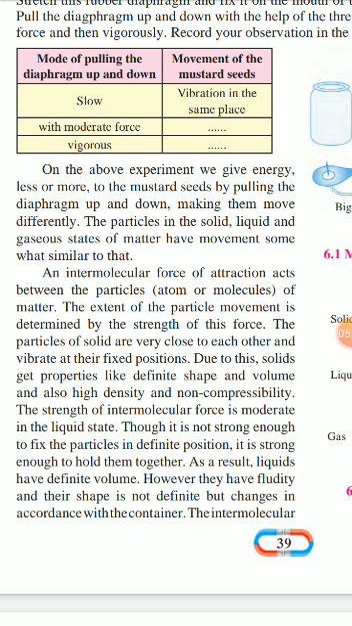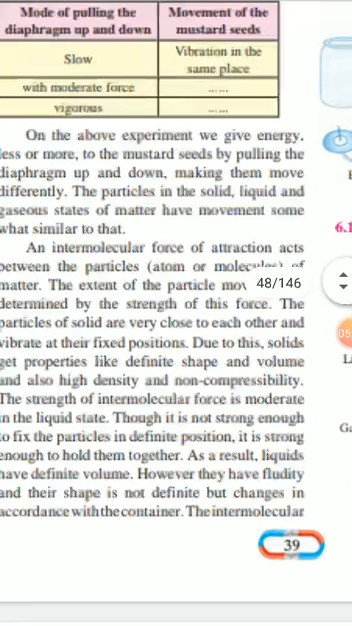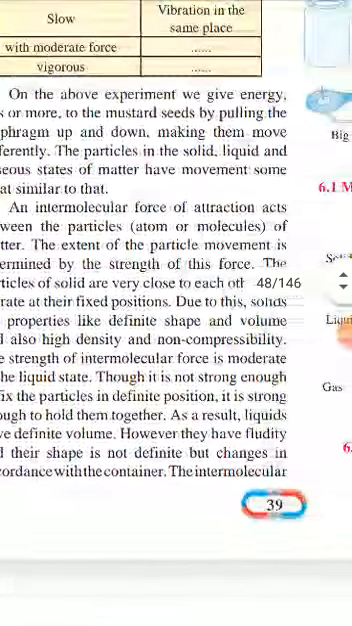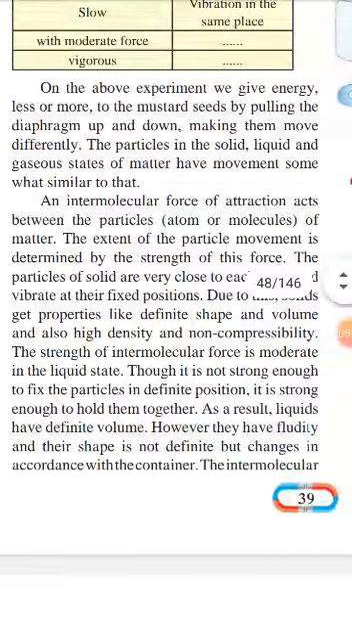The particles of solid are very close to each other and vibrate in their fixed position. In solid state, particles of solid are very close to each other. Therefore, intermolecular force is very strong in solid state. Due to this, solids get properties like definite shape and volume, and also high density and non-compressibility.